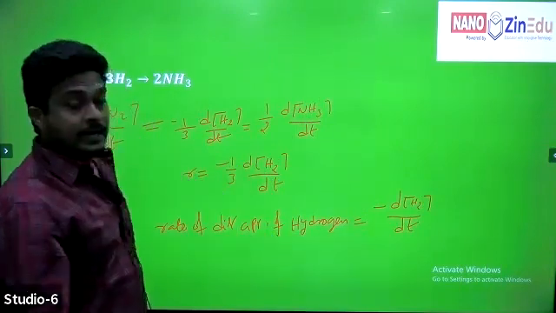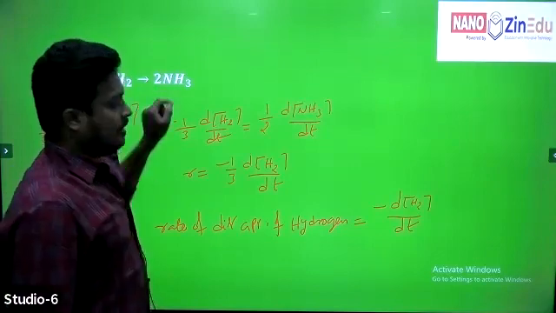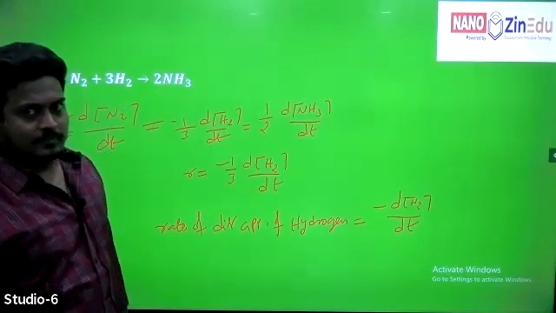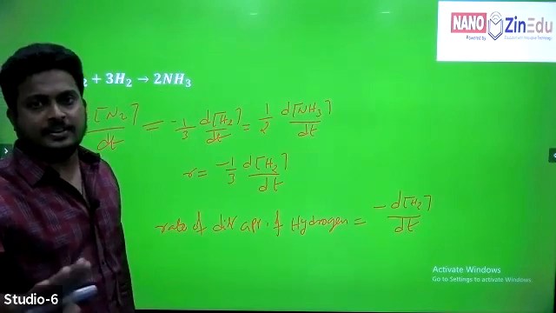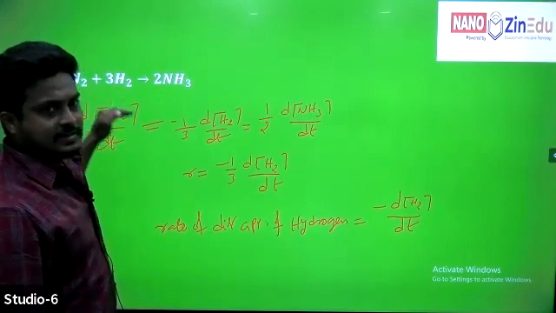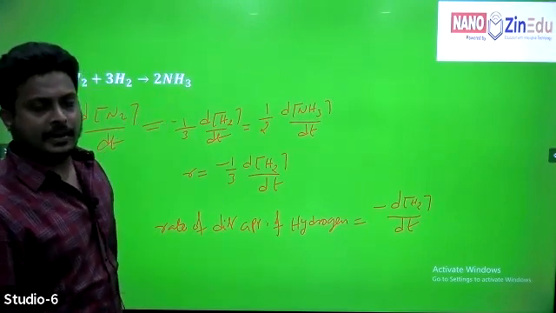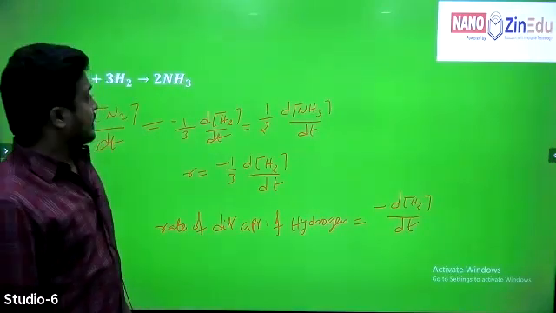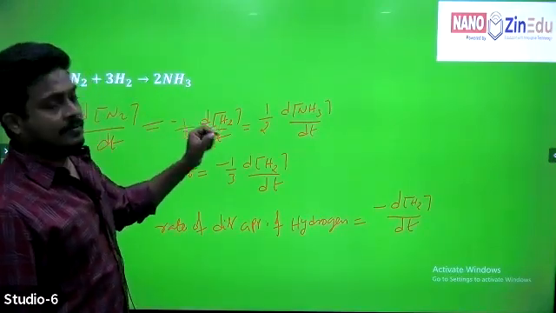Now, how can we write the rate of appearance of ammonia? You know the difference between rate of reaction, rate of appearance and rate of disappearance. Reactants disappear, products appear in any chemical reaction. Now, what is the rate of appearance of ammonia?